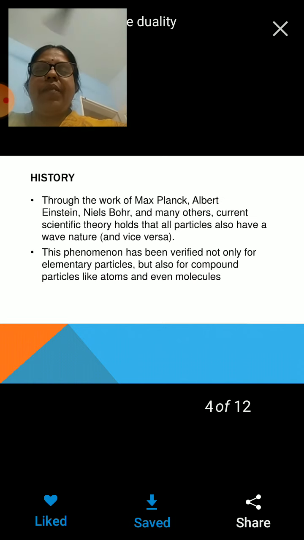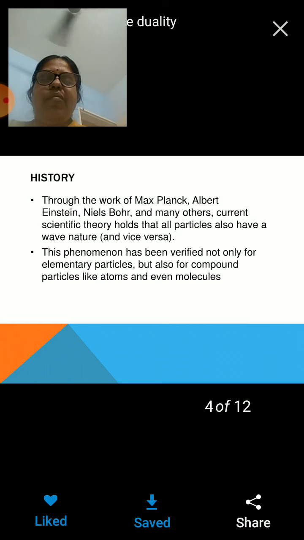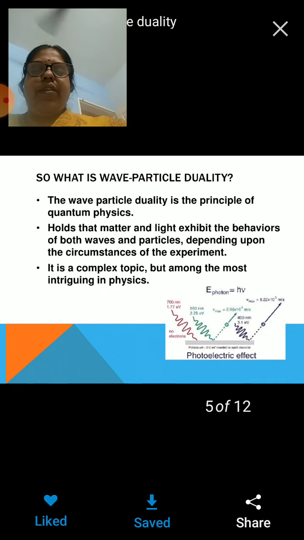Current scientific theory holds that a particle has wave nature, and the two simultaneously exist for matter. This phenomenon has been verified for elementary particles, but also for compounds like atoms and even molecules. You may think that only elementary particles exhibit wave nature, but no, even atoms and molecules all exhibit wave nature.